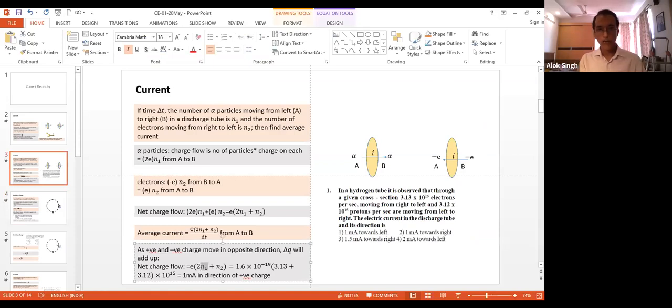Okay, N1. So this is charge. This is the number of positive charge particles. This is the number of negative charge particles. What is this 10 to the power 15? This is a number. And since the time is 1 second, whatever charge transfer is equal to current. Okay. So this is a fairly simple calculation of current.